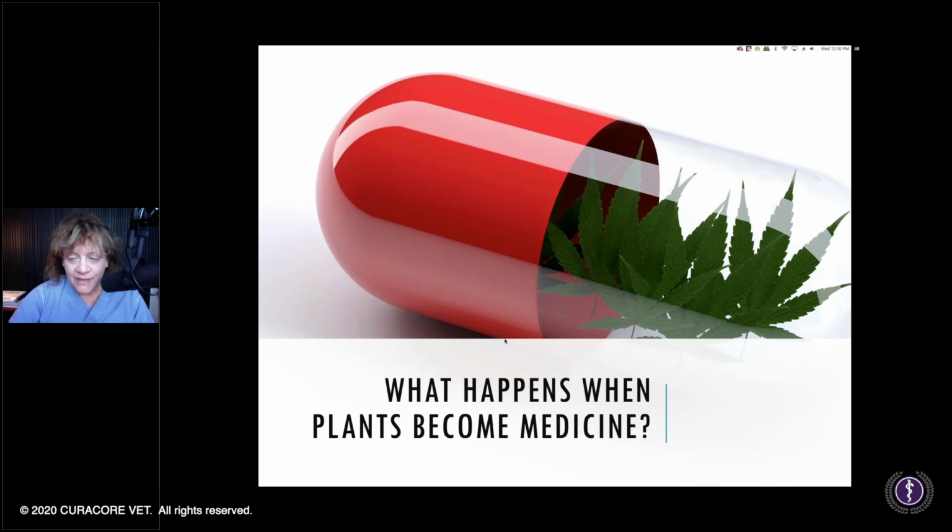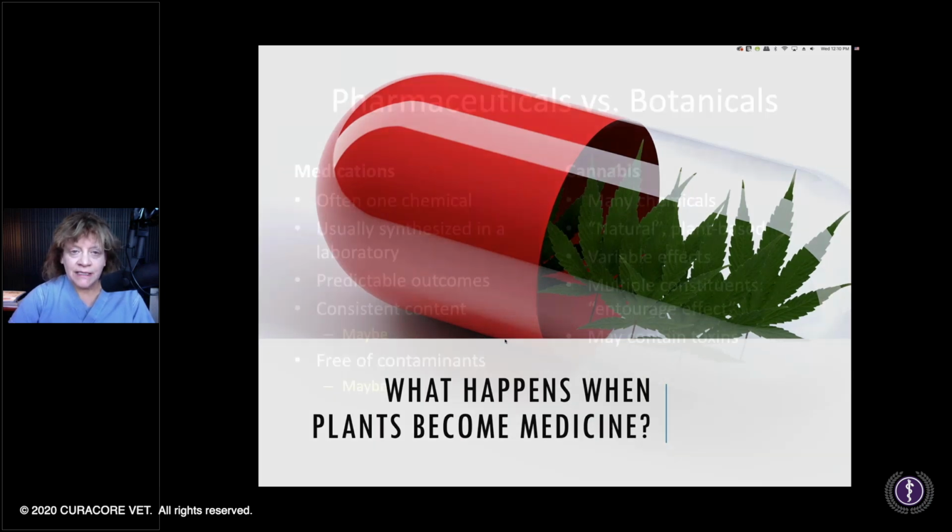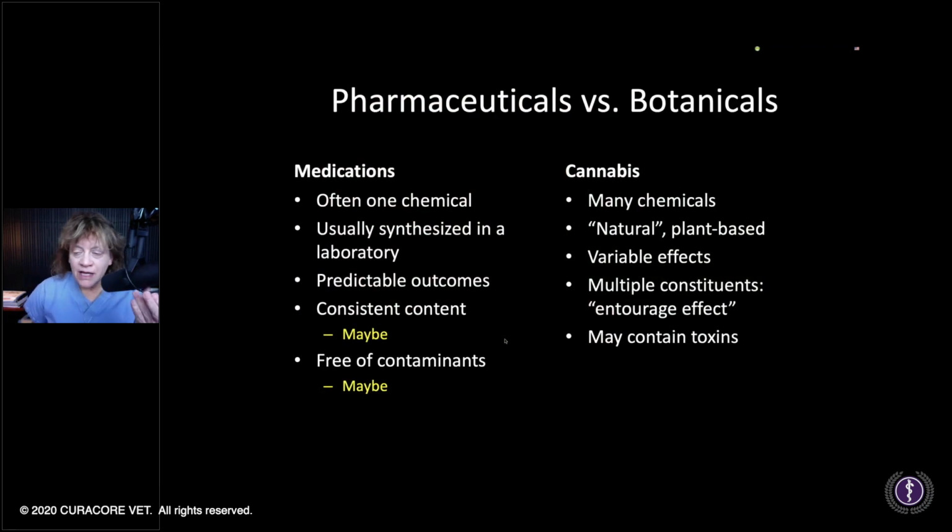So, what happens when a plant becomes a medicine? Well, that's another thing that we need to be cognizant of. I always think of carprofen for something like this. So, what are we looking for in carprofen? It's usually synthesized in a lab. It's going to have consistent content, probably. It's going to be free of contaminants, probably, and have a predictable outcome.